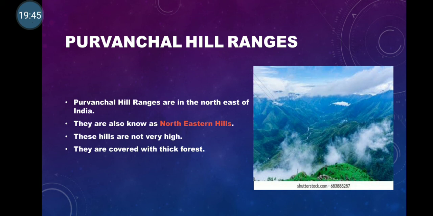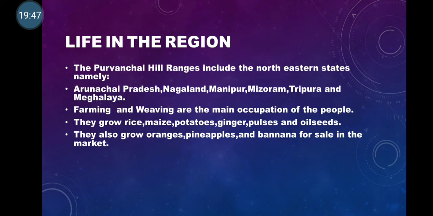So we will see how life is in these regions. Purvanchal hills, as I told you, are the hills which we find in the northeastern states. The northeastern states are Arunachal Pradesh, Nagaland, Manipur, Mizoram, Tripura and Meghalaya. And the occupations of the people over here are farming and weaving.